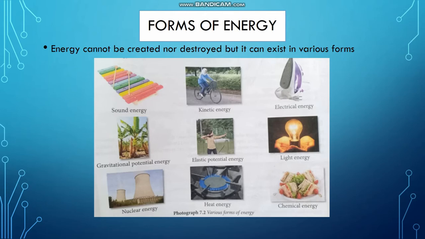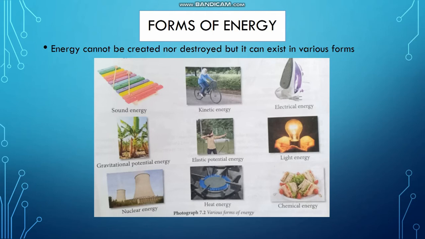Next is light energy. Light energy is a form of energy that happens when the source of the object is connected to electricity. Then next is nuclear energy, which is energy generated through a nuclear reaction, and this nuclear reaction will produce energy to generate heat. Then next is heat energy, which occurs because of the movement of tiny particles.